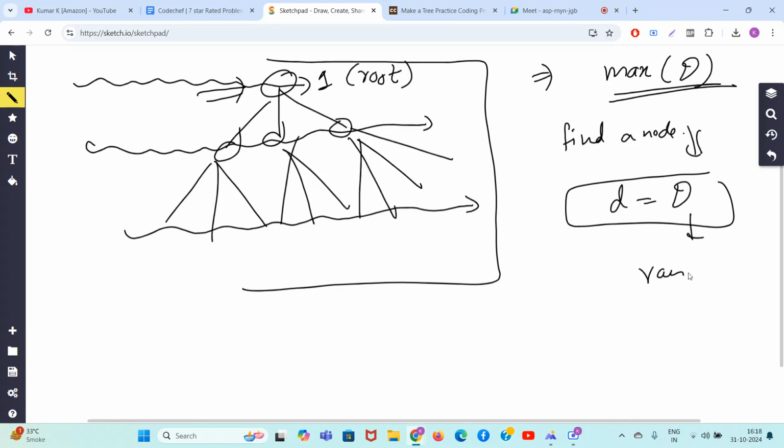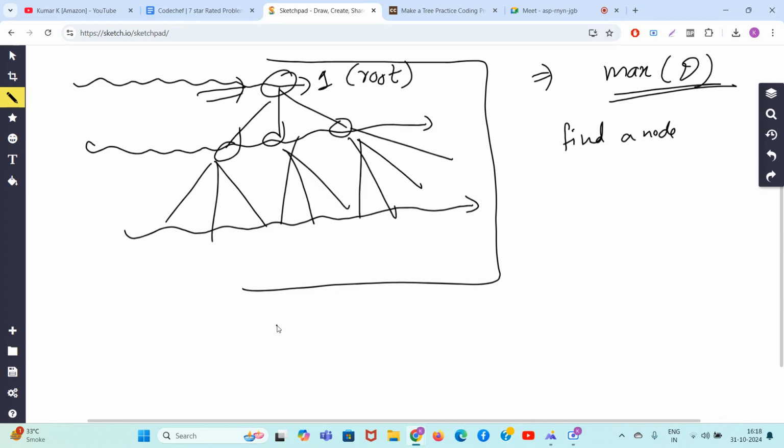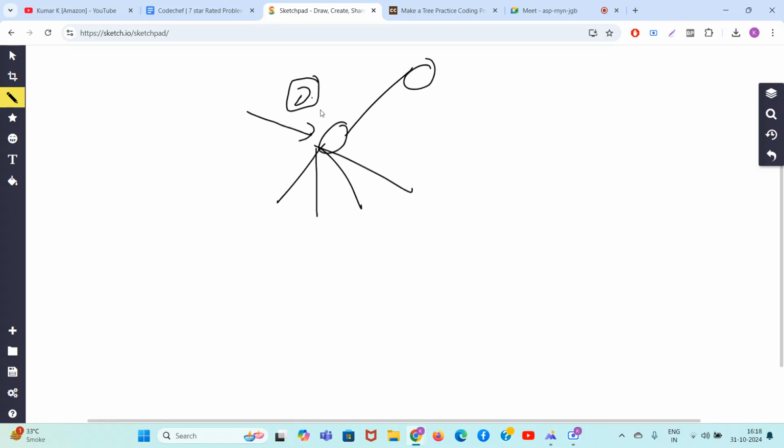Randomly remove some edge. Guys, why should you randomly remove an edge? See, let's say this is the node whose degree is d, which is maximum.